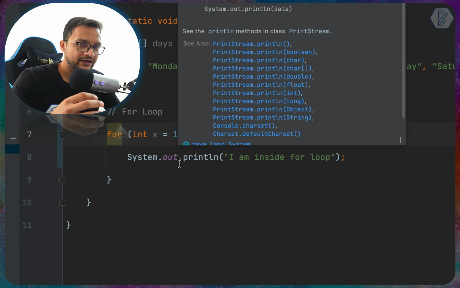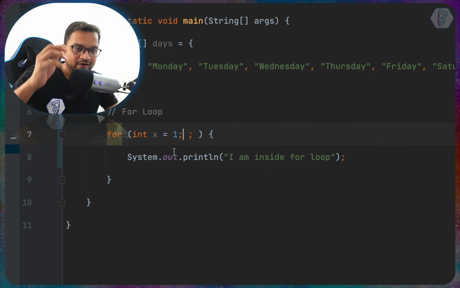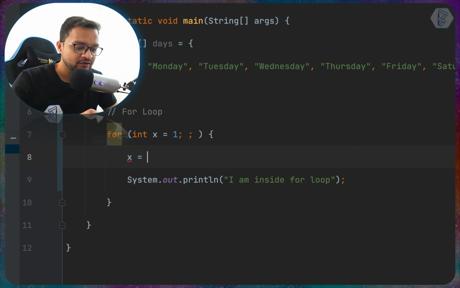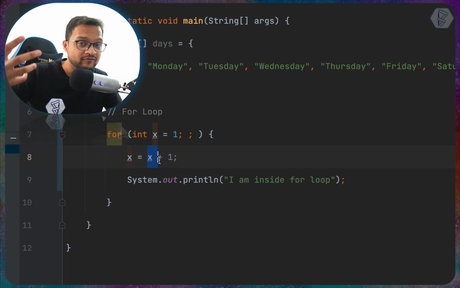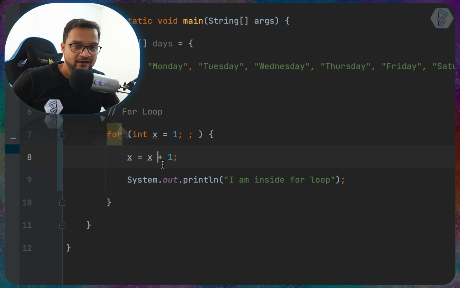So we need to increment the value of x every time we go inside this loop. So I'm going to say x is equal to x plus 1. Now this is a weird statement, but what we are doing here is first we are adding 1 to the existing value of x, and then the result will be assigned to x again.